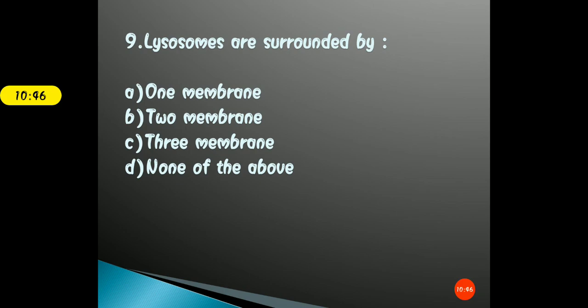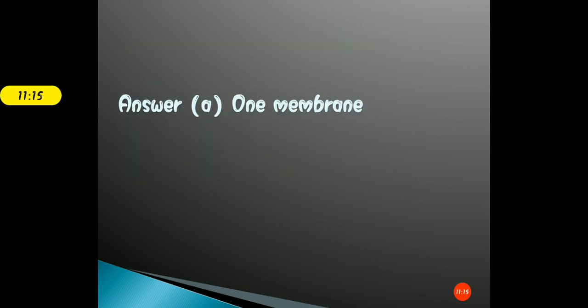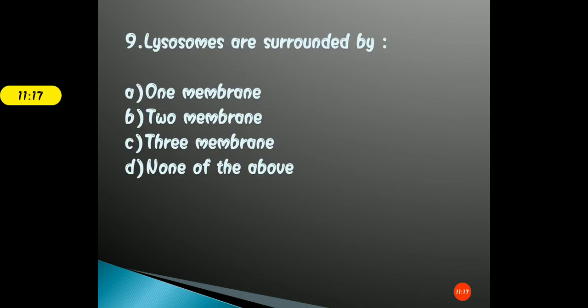Take your time, think about what lysosomes are surrounded by, either one membrane, two membrane, three membrane, or none of the above. Mark the right answer. Okay, so the correct answer for this question is option A, that is one membrane. Lysosome is surrounded by one membranous structure.